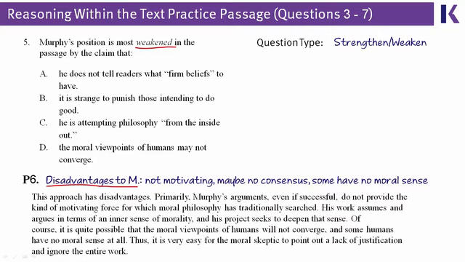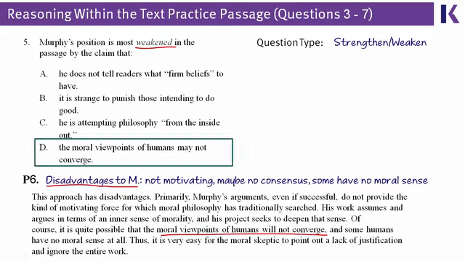If you look at paragraph 6, the author says, hey, this morality of different people, it may not converge, and ding, ding, ding, ding, ding, that's exactly what choice D says. And so if you know which paragraph plays the role of weakening Murphy's argument, you go to that paragraph and you find out which detail from the answer choices is in that paragraph, you've made it to the right answer.